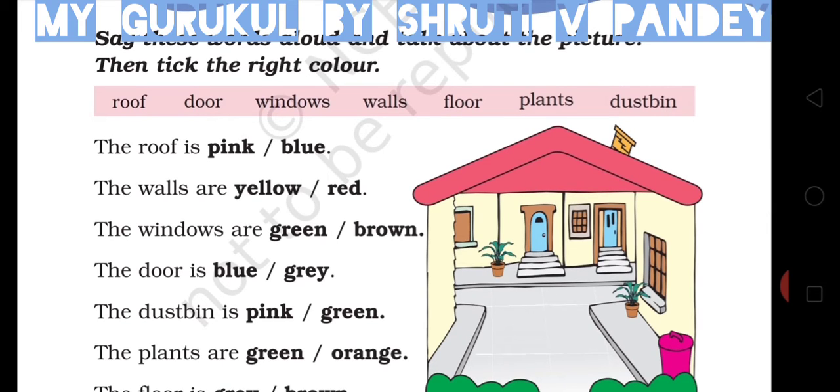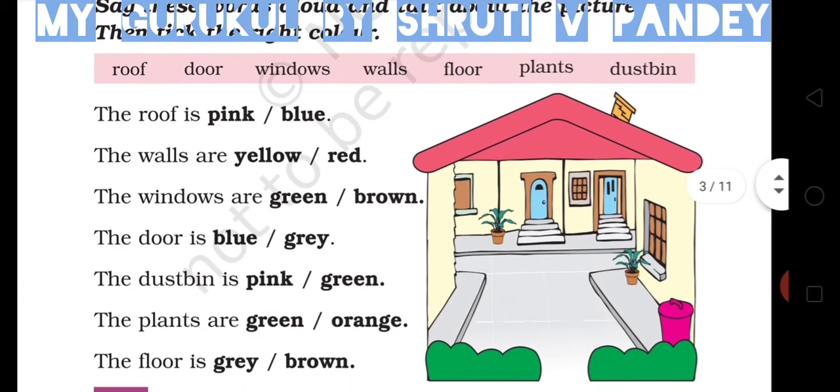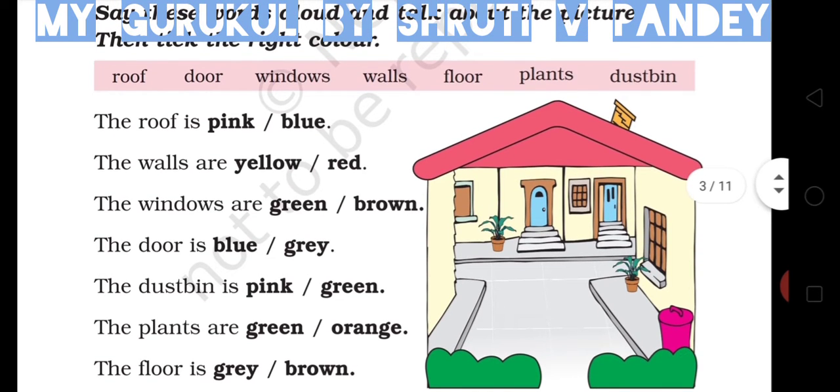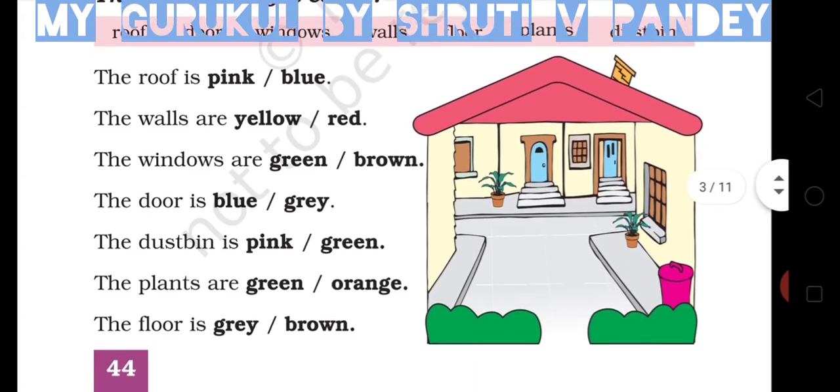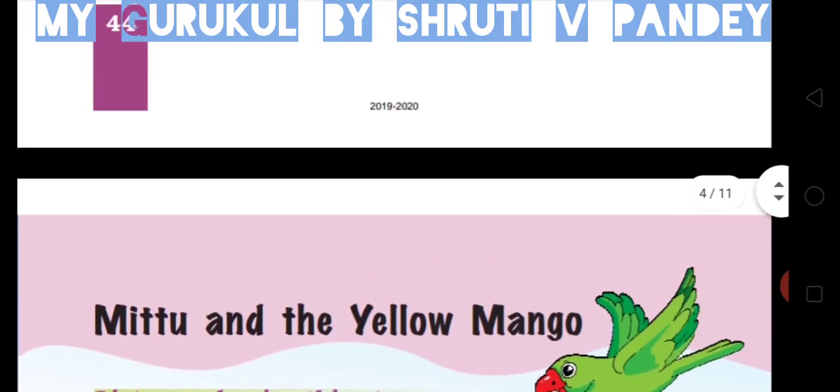Roof, door, windows, walls, floor, plants, dustbin. The roof is pink or blue. The walls are yellow or red. The windows are green or brown. The door is blue or gray. The dustbin is pink or green. The plants are green or orange. The floor is gray or brown.